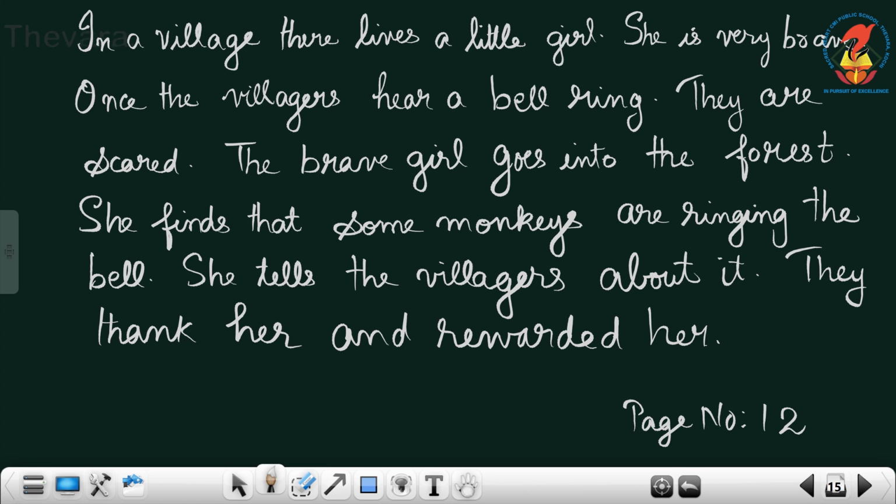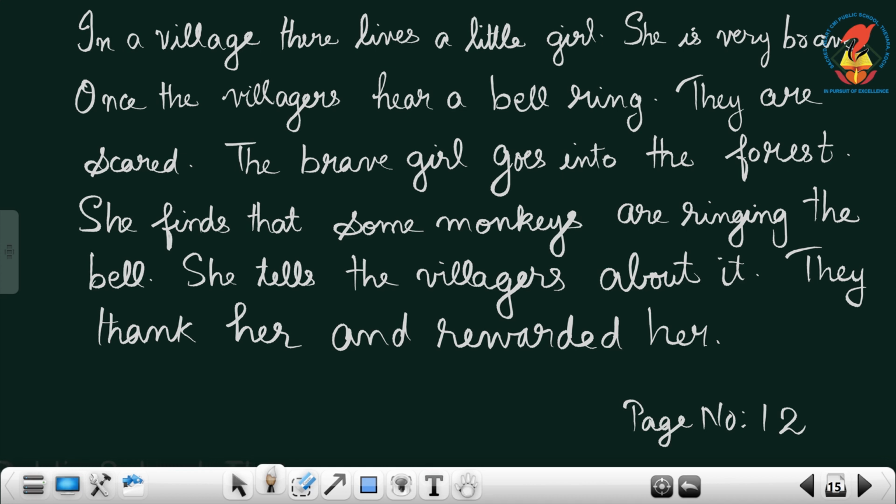Now coming to the next page, page number 12. In that, a small passage is given in which the punctuation is not correct. You know punctuation means capital letters, full stops, and other marks like the exclamation mark or the question mark. All these are called punctuation marks. Here you have to see only the capital letters and full stops.